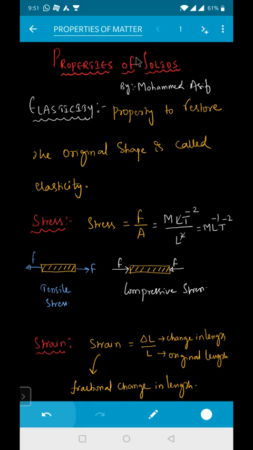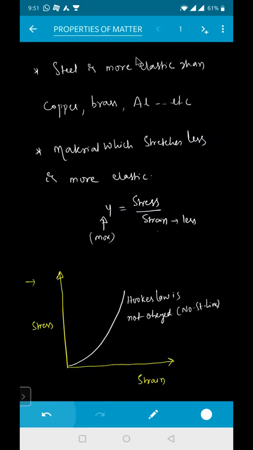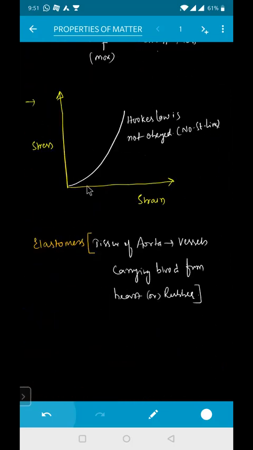If the strain is becoming less, then the stress is also becoming less. See the graph right now: as you are increasing the strain, the stress is also increased. So if the stress is decreased, the strain is also decreased. That was the role of your graph. You know that if there is a smiling face, the slope will be increasing, and with a sad face, decreasing.